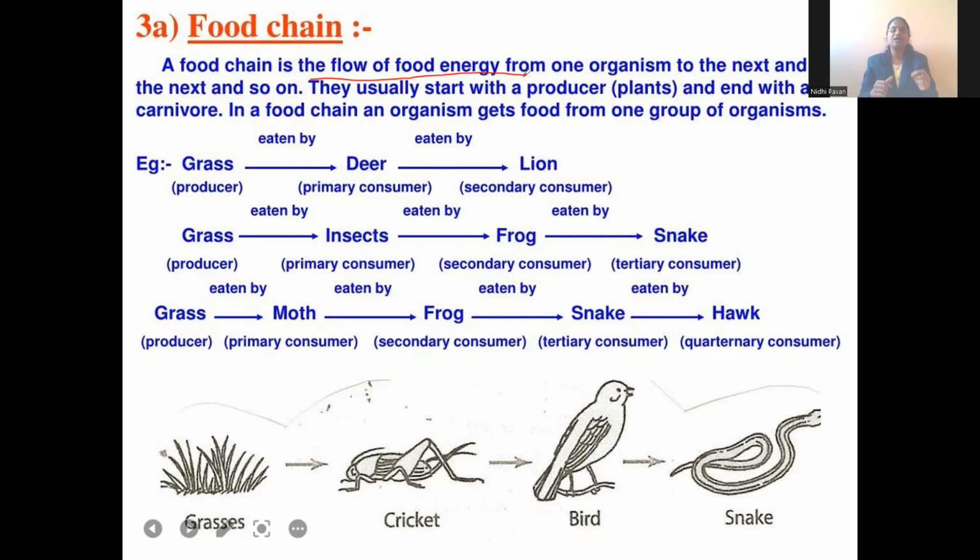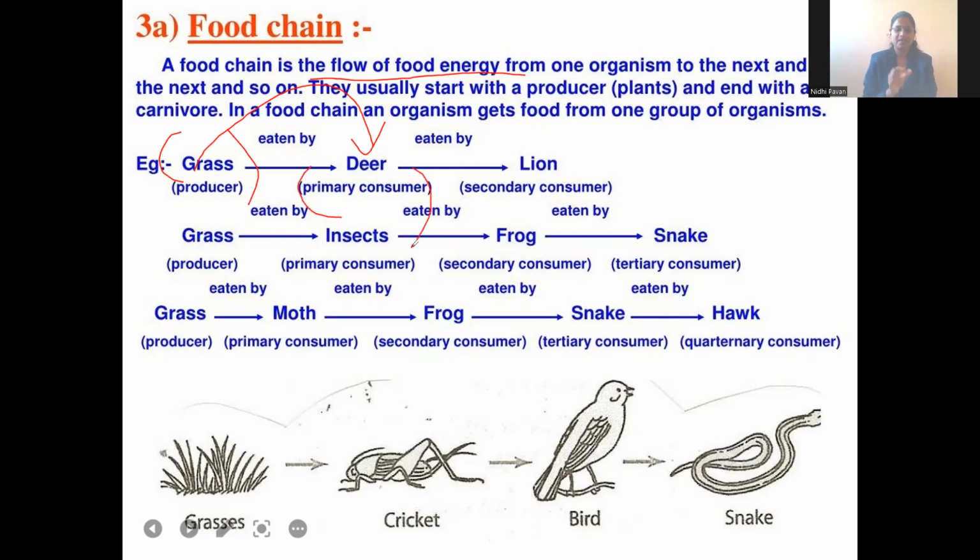So you remember that in biotic components, we learned three subtypes: producers, consumers, and the decomposers. So the food will be transported to every subdivision, right? So here, they usually start with the producer. For example, see here, grass. Grass is a plant, okay? It can produce its own food by photosynthesis, right? So when it produces the food, the grass will be eaten by the deer. So it is the first organism which eats the producer. That is why deer is called primary consumer.